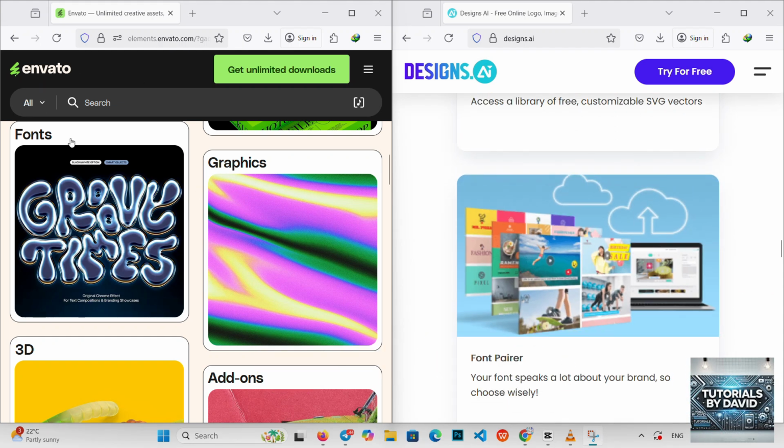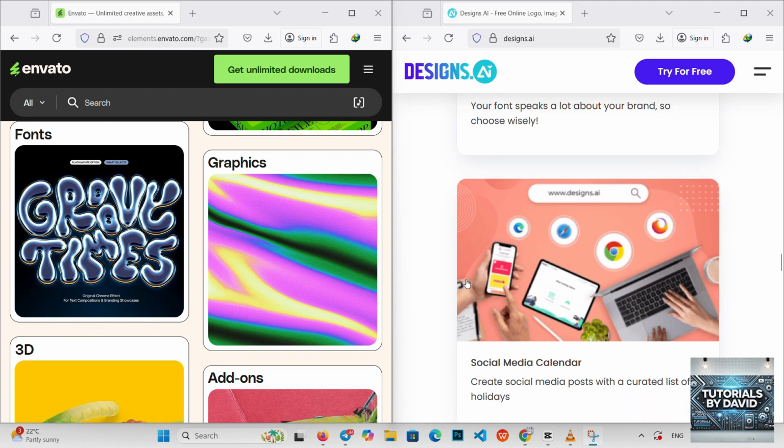But if you want a full branding toolkit with AI-driven automation for everything from visuals to messaging, Designs AI is a strong contender. And that's all for the comparison.